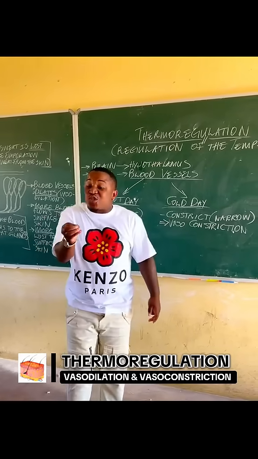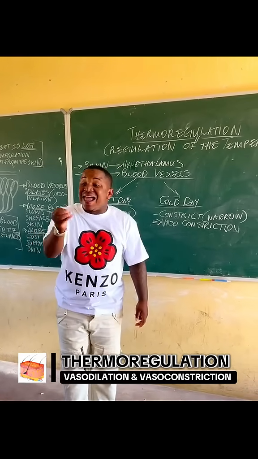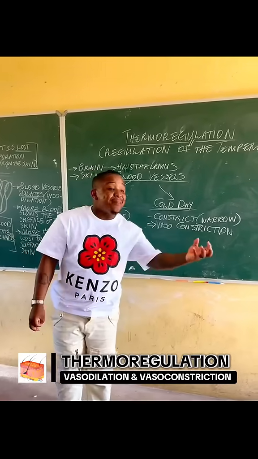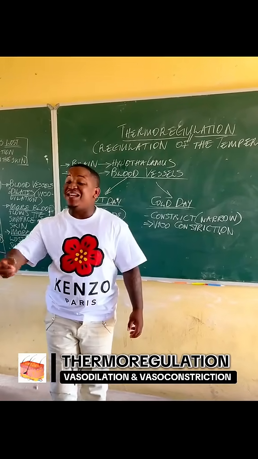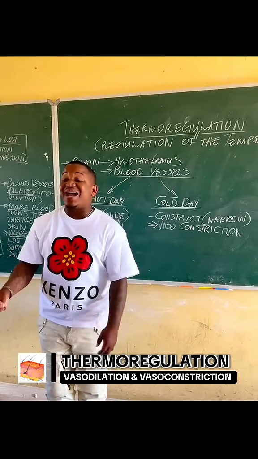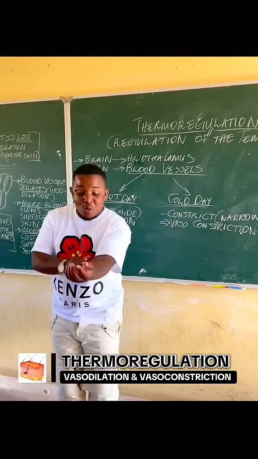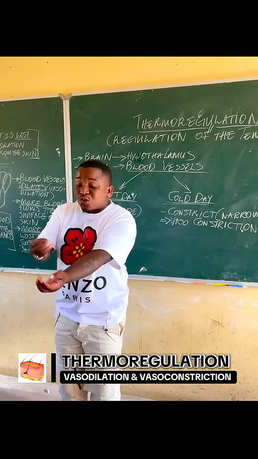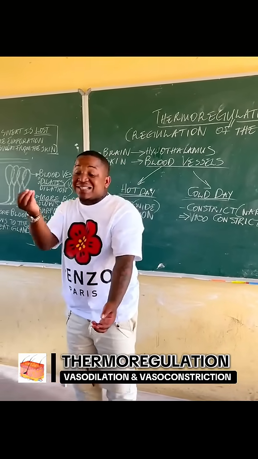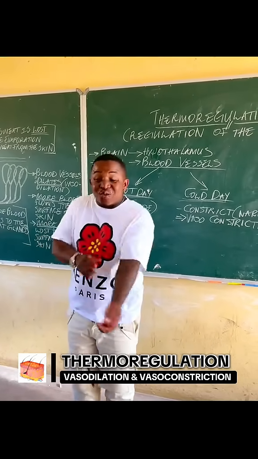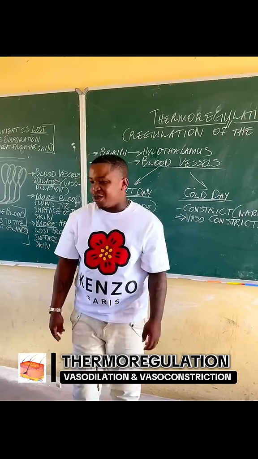Why? Because an exocrine gland produces juices, and these juices are carried by ducts. Do you understand? It produces juices, and these juices are carried by ducts to the exterior. A general example of an exocrine gland is the sweat gland. A sweat gland produces sweat, and the sweat is carried by sweat ducts to the surface of the skin, to the exterior. Do you understand?